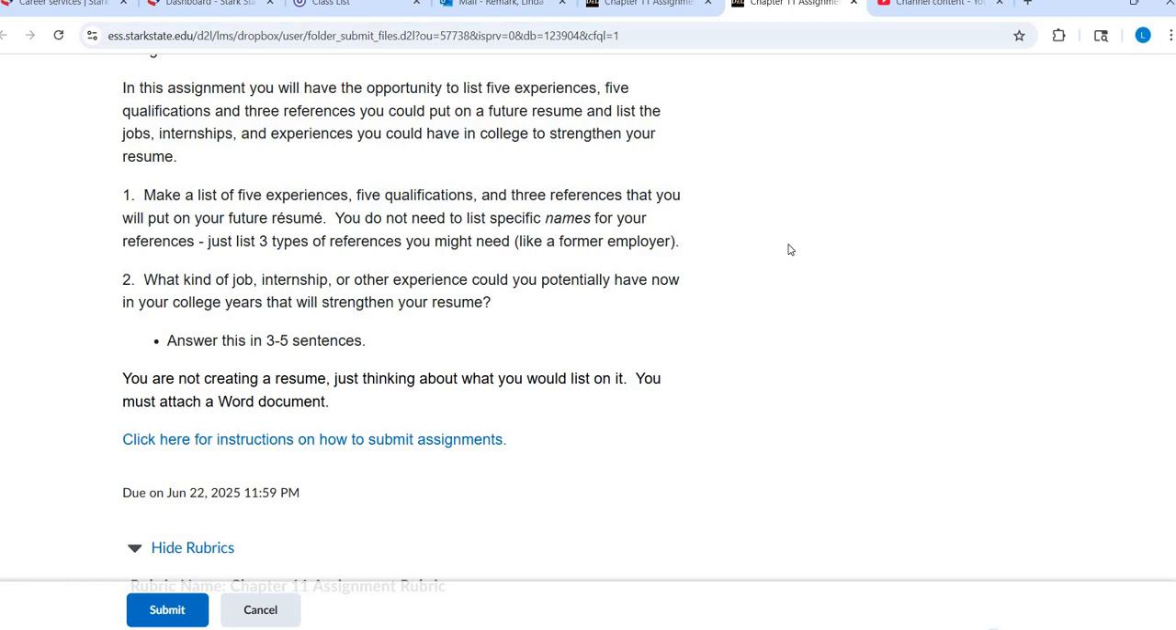And then 3 references that you would put on a future resume. You don't have to put their names, just like a former employer, a high school teacher, a college professor. That's the first part. So you're making a list of experiences, qualifications, and references that would go on a potential future resume. That's part 1.